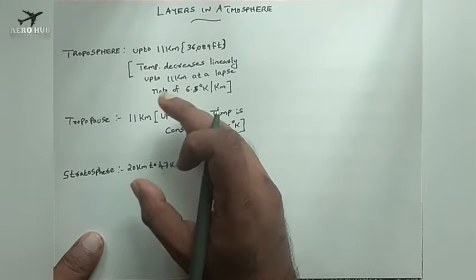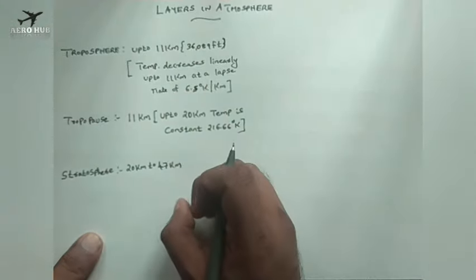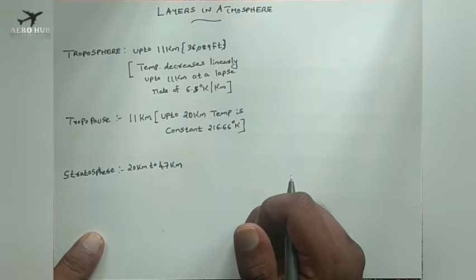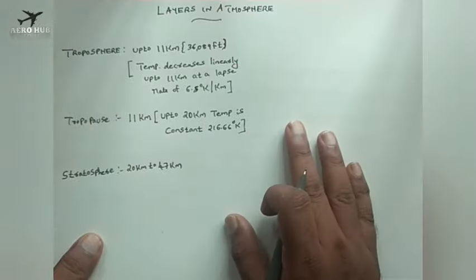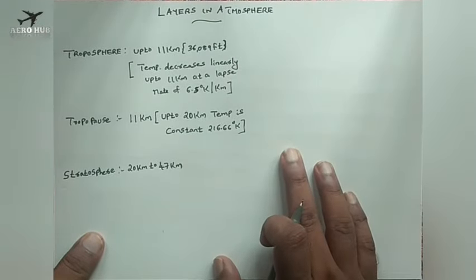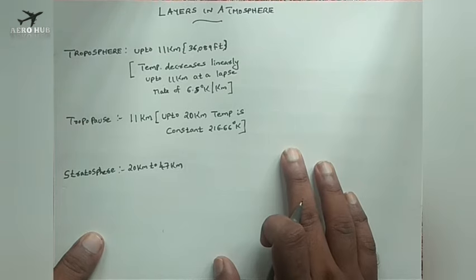So we will be discussing up to the troposphere and stratosphere. We are not going to discuss above the stratosphere. Aeronautical engineering design is up to the stratosphere. When you go for missiles and spacecraft, we have to think about the next layers, that is the mesosphere, ionosphere and exosphere. So the design of aircraft is up to an altitude of 20 kilometers.